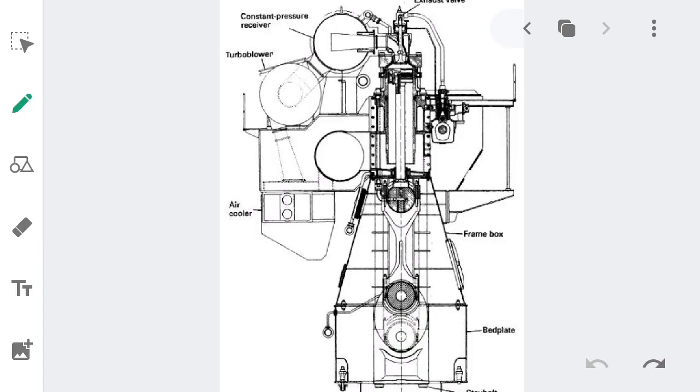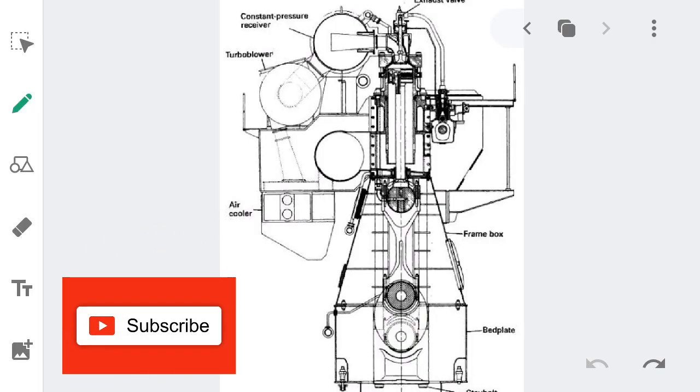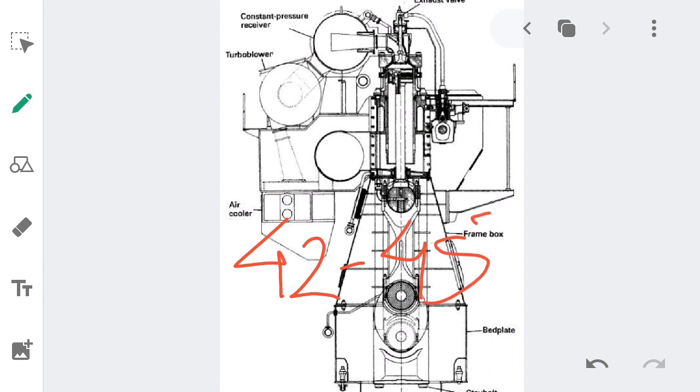So guys, before going on to the video, let's consider the ambient temperature of the engine room to be 42 or maybe 45 degrees Celsius. Exhaust gas temperature on each unit is around 350 to 400 degrees Celsius. It may not be the same in all engines as it differs and varies as per ambient temperature. As the exhaust gas temperature varies as per the ambient temperature, obviously the exhaust gas temperature at the inlet of the turbocharger will also vary.